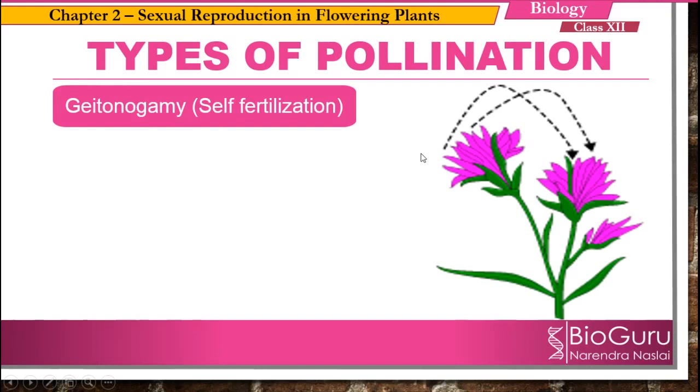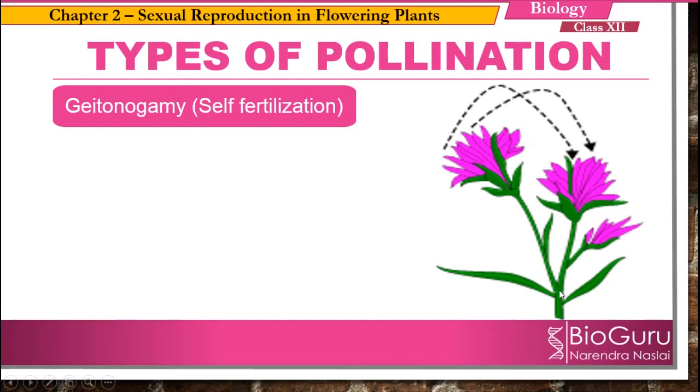In this type of pollination, there is a transfer of pollen grains from anther to the stigma, but here the stigma belongs to a different flower. Here you can see this arrow mark. There is a transfer of pollen grains from one flower to the stigma of another flower. Is that clear? Here, two different flowers are there, but they belong to the same plant.